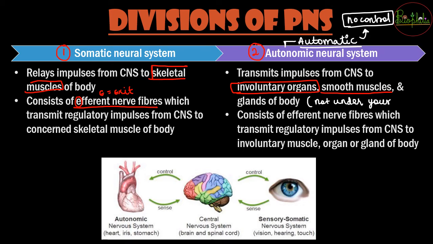And whatever is under your control comes under the somatic nervous system, because somatic is going to have skeletal muscles. Skeletal muscles are present in your hands and legs. You can move them according to your wish, according to your control. So that is the somatic nervous system, and what is not under control is the autonomic neural system.